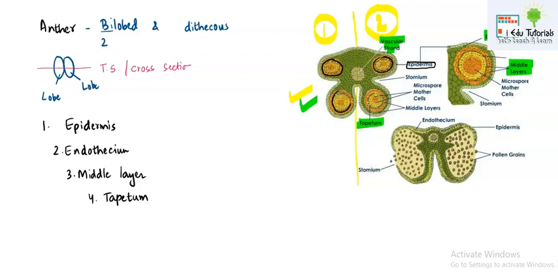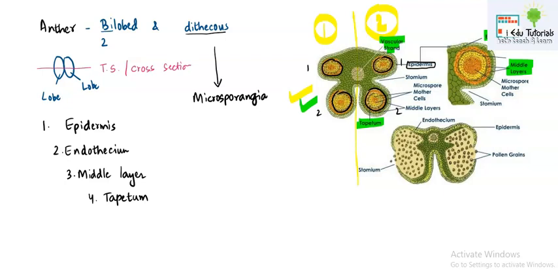In each lobe, 2 bag-like structures are present. This bag is known as microsporangia. That is why anthers are known as dithecous, because in each lobe how many microsporangia are found? 2. You can see in lobe number 1, 1, 2. In lobe number 2, 1, 2. That is why they are known as dithecous.